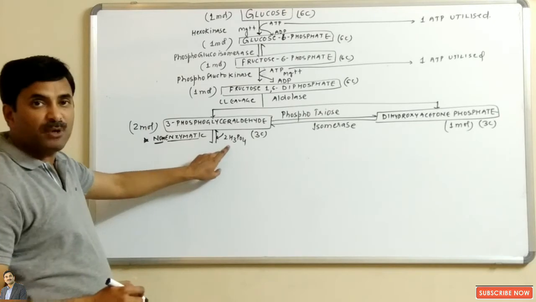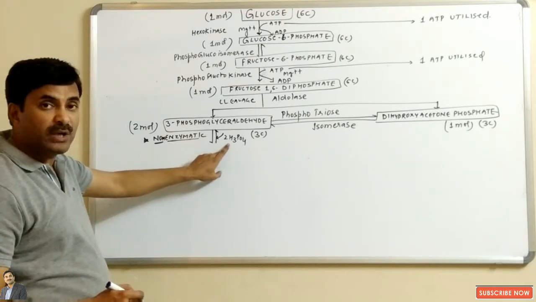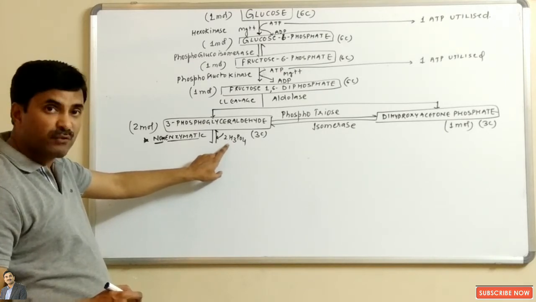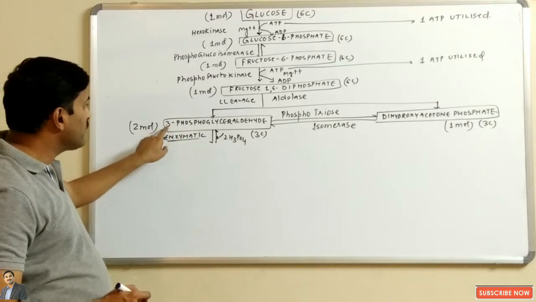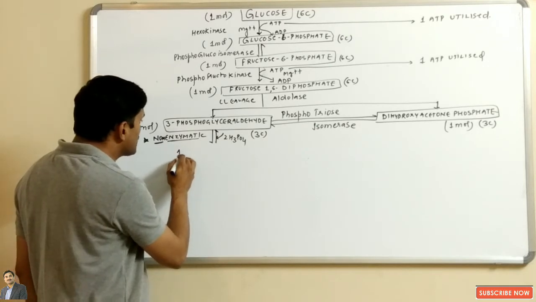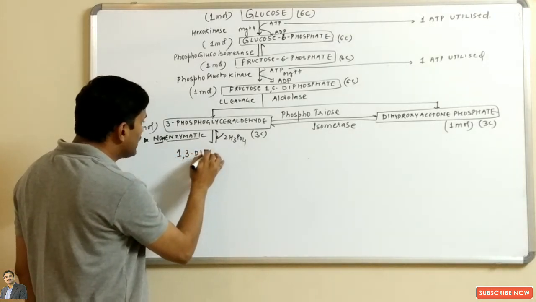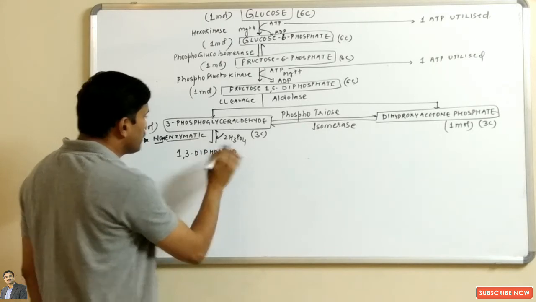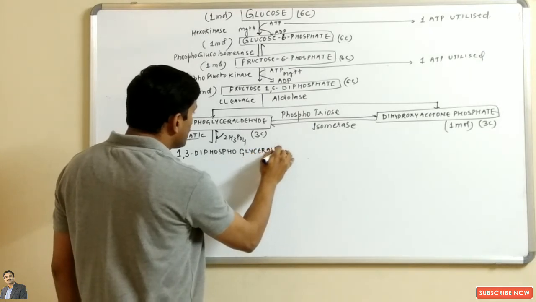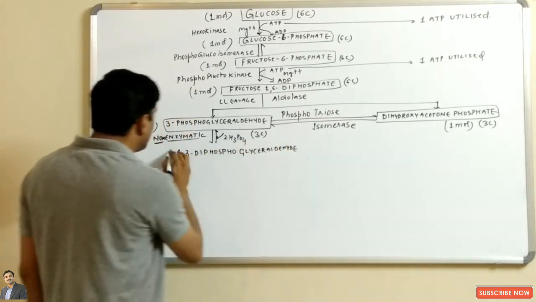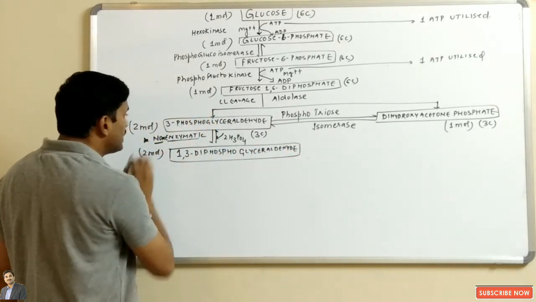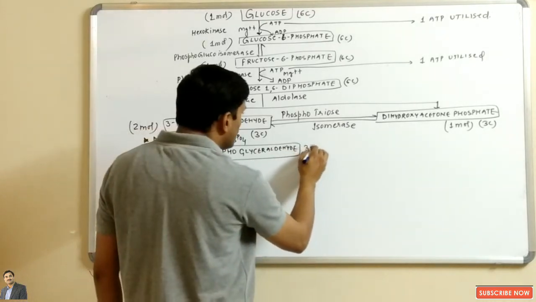Here two molecules of H3PO4 will be used, and the two inorganic phosphates which come out from the phosphoric acid go and attach at the first carbon atom of the 3-phosphoglyceraldehyde. So the 3-phosphoglyceraldehyde soon converts into 1,3-diphosphoglyceraldehyde. So two molecules of 1,3-diphosphoglyceraldehyde are formed, and it is also a 3 carbon compound.